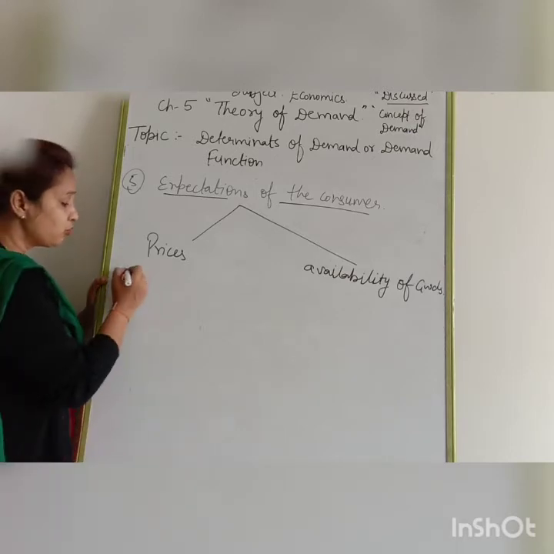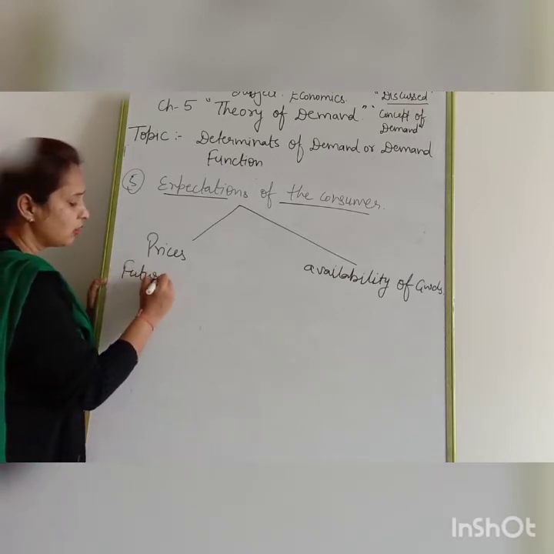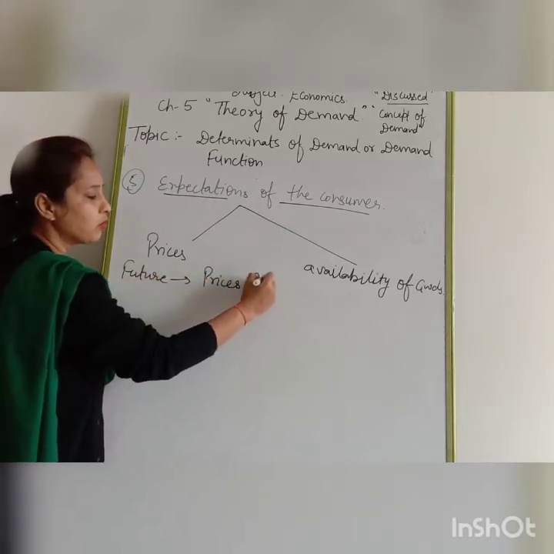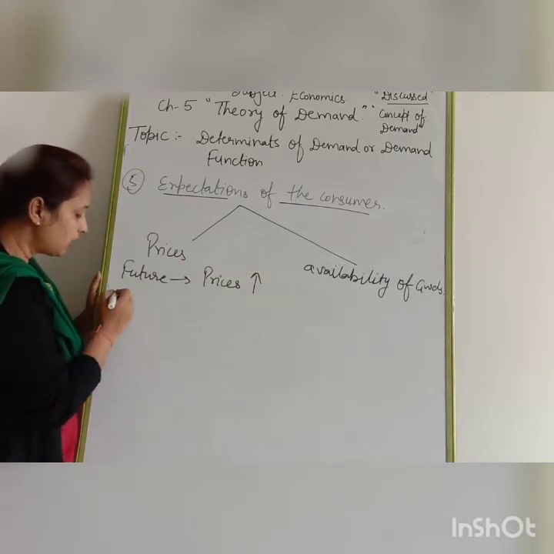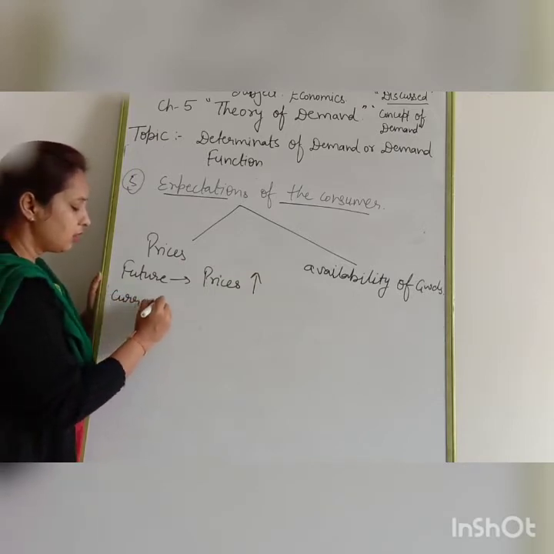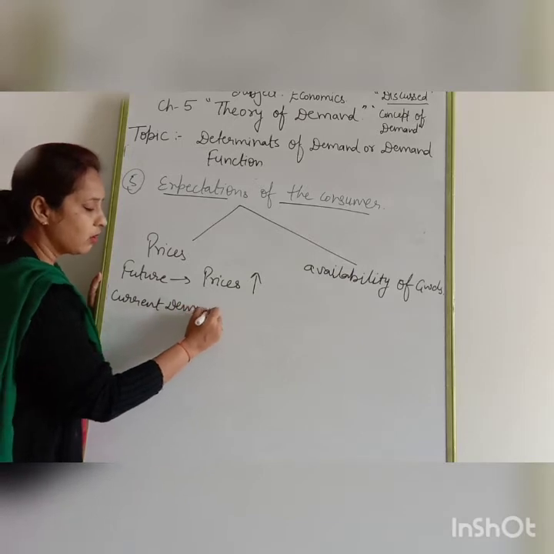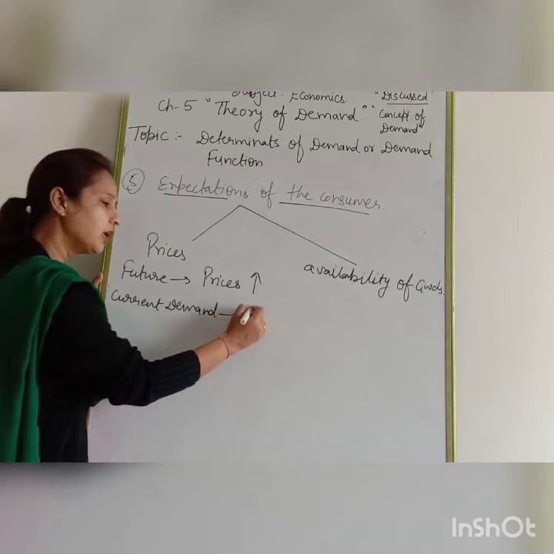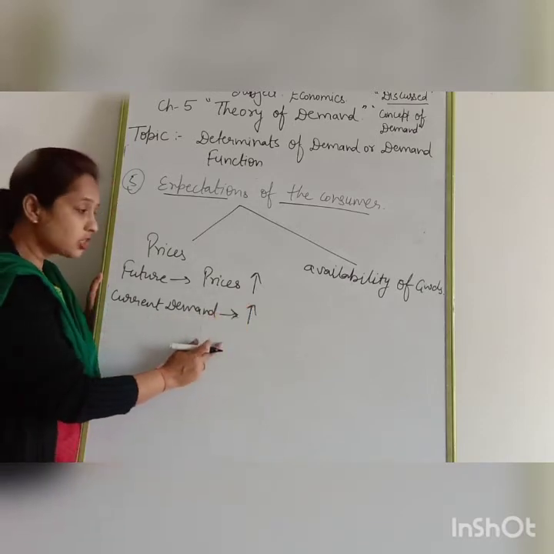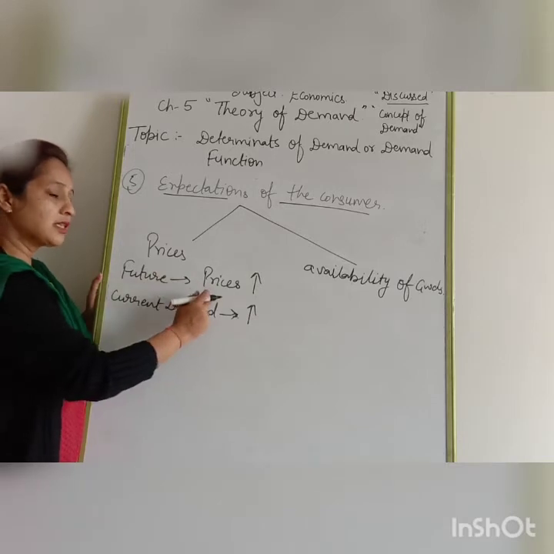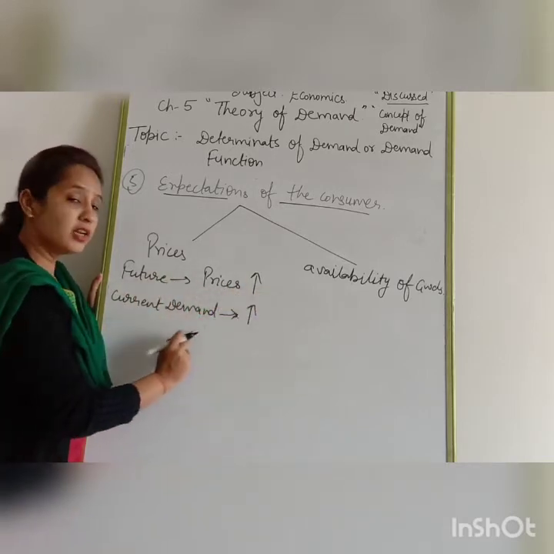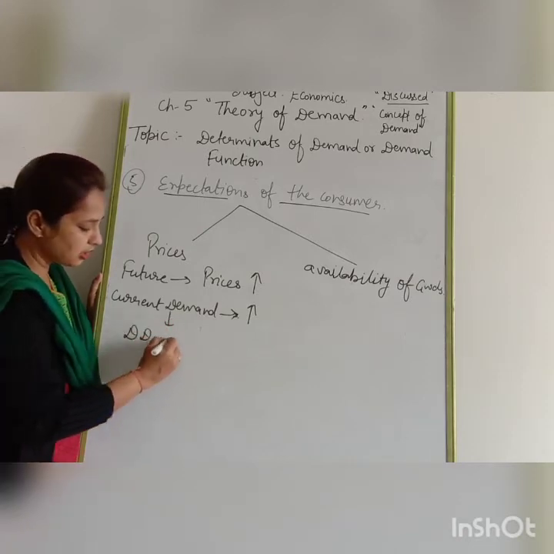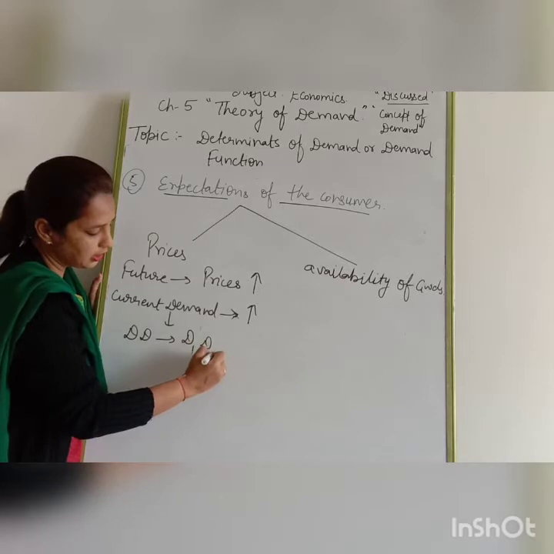Expectation related to prices. If in the near future we think the prices of any commodity will increase, then the current demand, or existing or present demand, of that product will increase. You can see there is a direct relationship between the two. If future prices increase, current demand will increase. So the DD demand curve shifts in which direction? Forward direction. Clear?